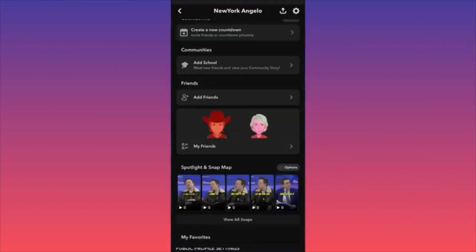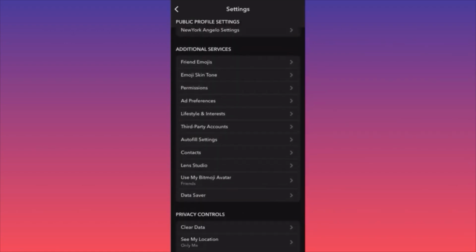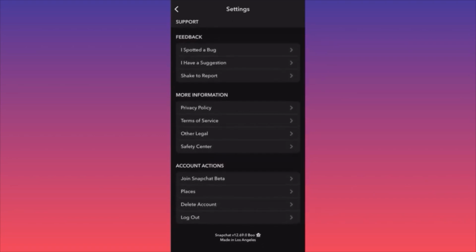When you're at your account, first of all click on the gear icon in the upper right corner, okay? Hit the gear icon. This will launch the settings menu on your Snapchat. Now scroll slowly all the way to the bottom. This is where you're going to find Account Actions, the last option over here. Click on Delete Account. You see this option, right? Second to last, Delete Account.